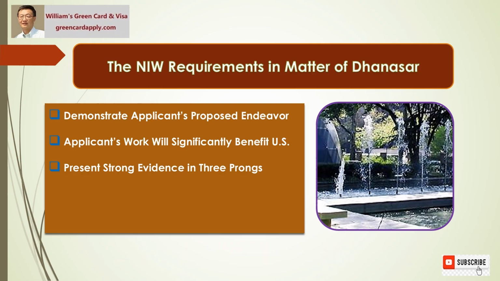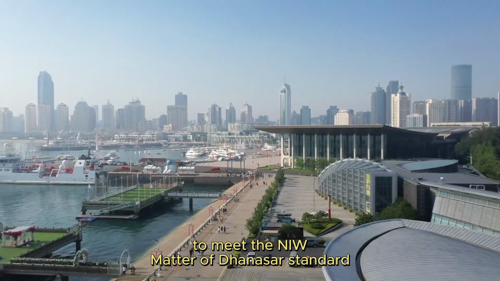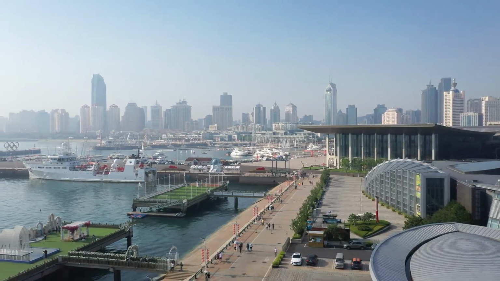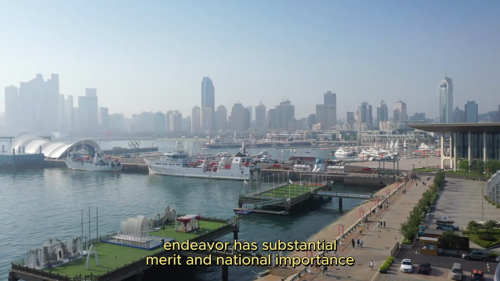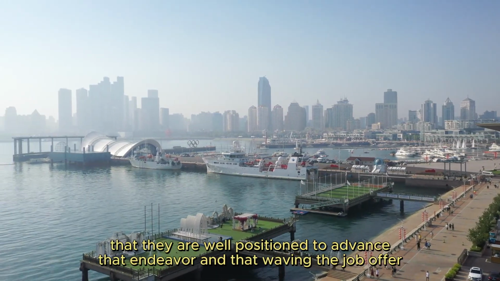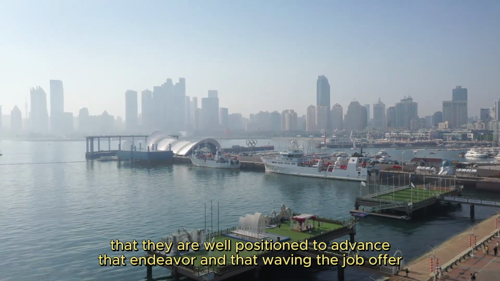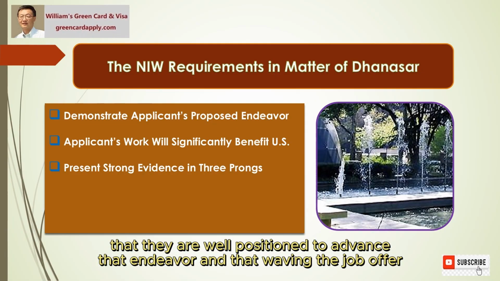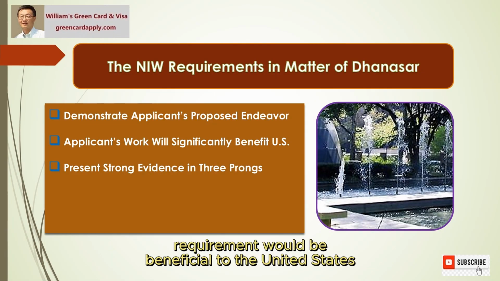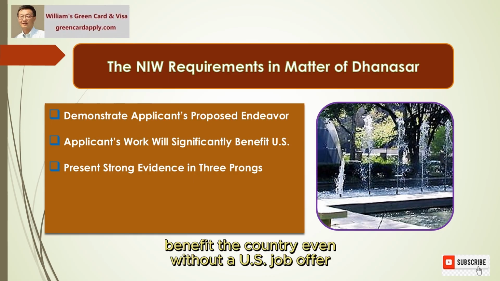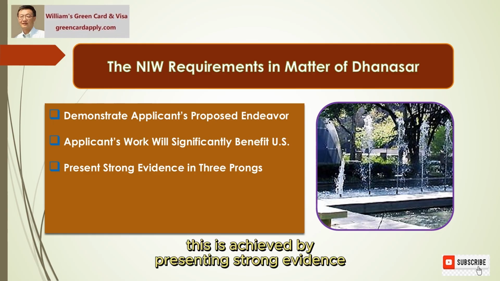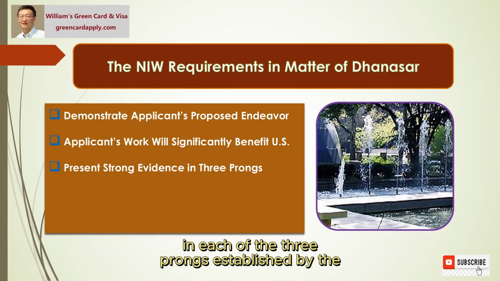To meet the NIW Matter of Dhanasar standard, an applicant must demonstrate that their proposed endeavor has substantial merit and national importance, that they are well positioned to advance that endeavor, and that waiving the job offer requirement would be beneficial to the United States, essentially proving that their work will significantly benefit the country even without a U.S. job offer. This is achieved by presenting strong evidence in each of the three prongs established by the case law.